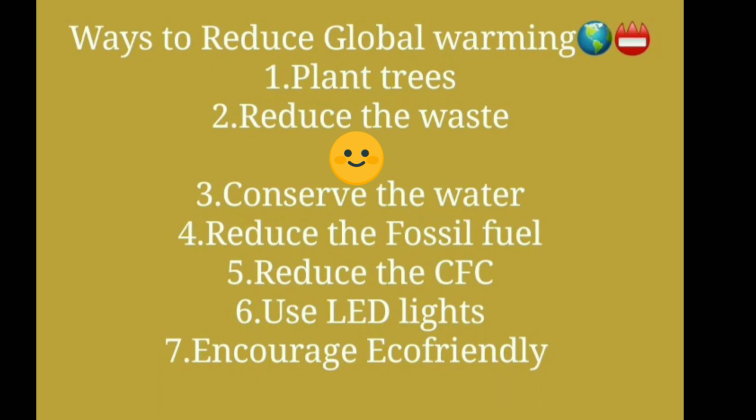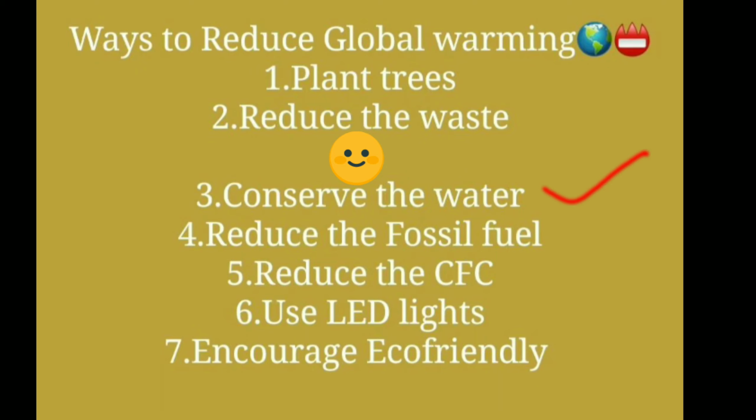Second, reduce waste. We should reduce waste, start to recycle waste material, and avoid throwing waste anywhere. Third, conserve water. It is very important for our ecosystem too. We should not waste clean water.